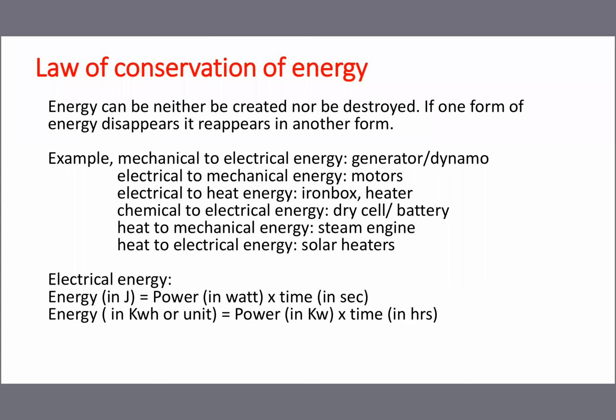Then the turbine shaft is coupled with a generator shaft, so the generator is rotating. So we are getting mechanical energy into the generator. What is a generator? A generator is an electrical machine which converts mechanical energy into electrical energy in terms of voltage and current. So the mechanical energy is converted into electrical energy.